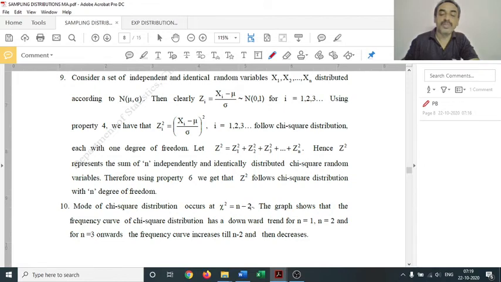Since it is inadmissible, we restrict n to values greater than or equal to 2 only, for which the mode will exist. Therefore, for n equal to 1 and 2, the chi-square distribution has a downward trend, and for n equal to 3 onwards, the frequency curve will increase till n minus 2 and then decrease.